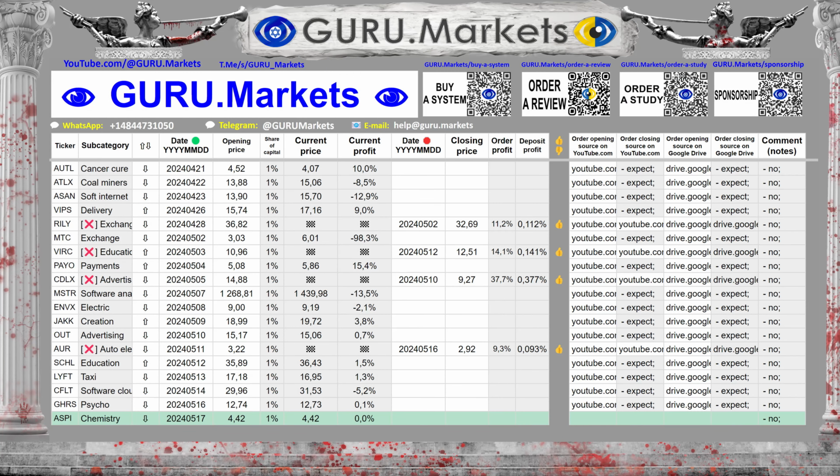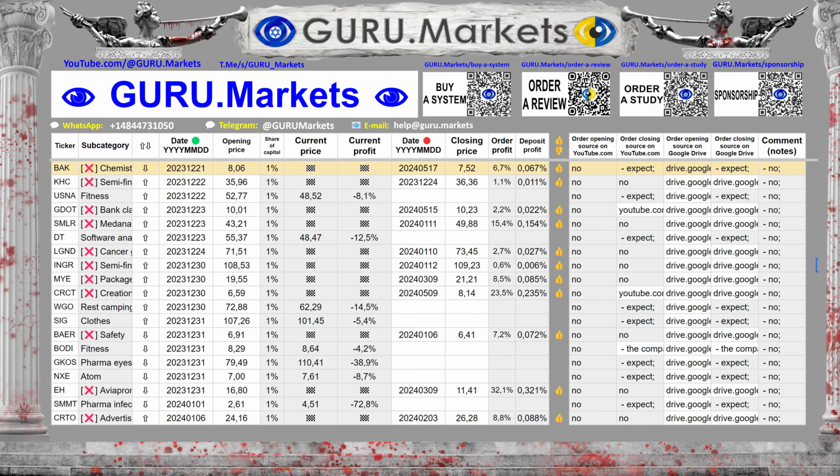Based on the analysis of ASP Isotopes Inc., Guru.Markets opens an order, for the reason that ASP Isotopes Inc. is an overvalued subcategory company. We need to remind you that earlier, on December 21, 2023, an order was published for ticker BAK by the stock valuation reference System.GURU.Markets. A decision has been made on this order: close the deal. The final return was 6.7%.